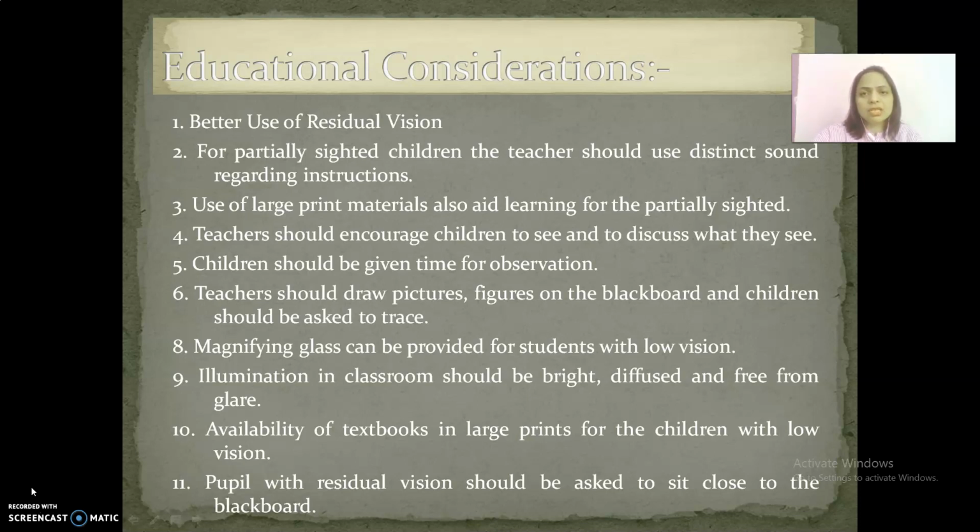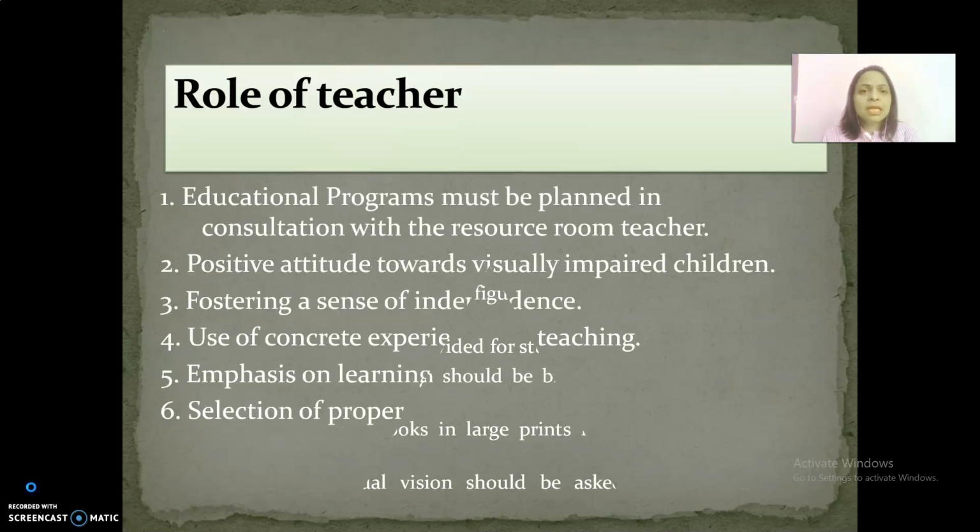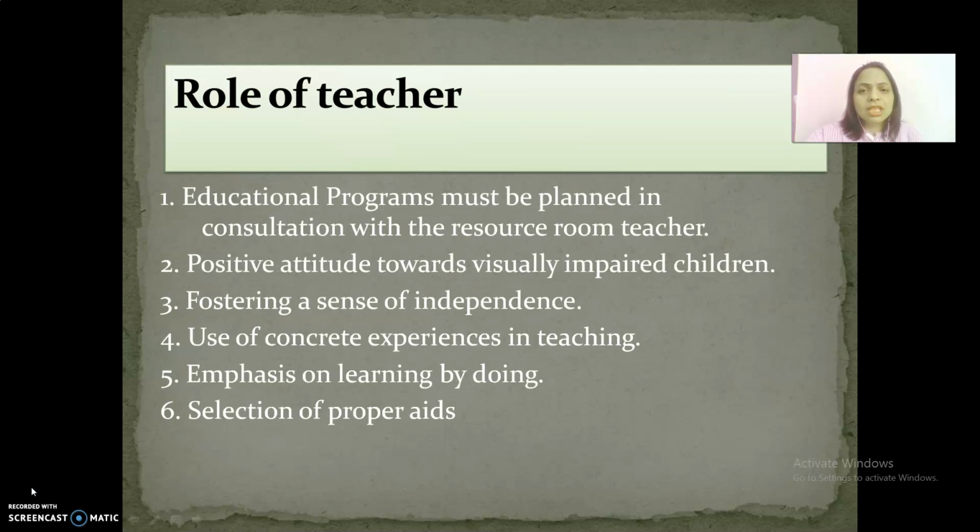Regular teachers should foster a sense of independence. Teachers should use concrete experiences in teaching. Pupils should be helped to learn by doing. The teacher should make sure that the proper aids have been selected and the pupil knows how to use them. Teachers should be sure to keep background noise to a minimum. And the regular school teacher should get help from the sighted children to provide assistance to the visually impaired children. He should encourage healthy interaction among the visually impaired children and the sighted children.